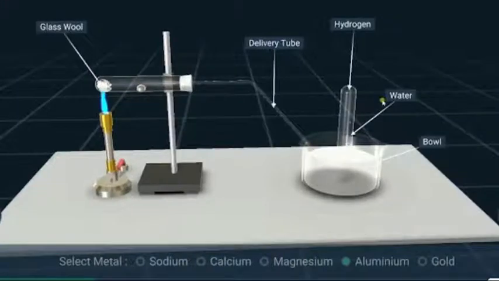Let us try the experiment with the metals like aluminium, iron, and zinc. As we know, they do not react either with the cold water or with the hot water, but they react with the steam to form the metal oxide and hydrogen gas. For this, we are going to learn one experiment here.